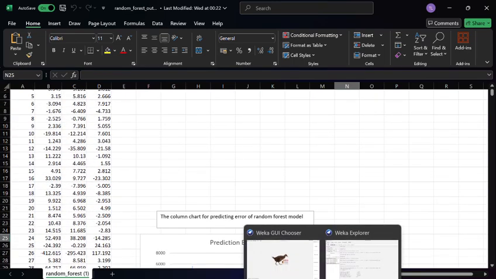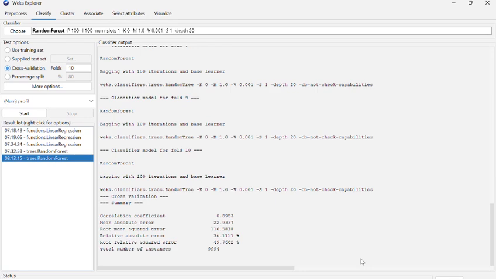Then we move again to Weka, and now we go to feature importance. Random forest feature importance is sales, discount, quantity, and so on.